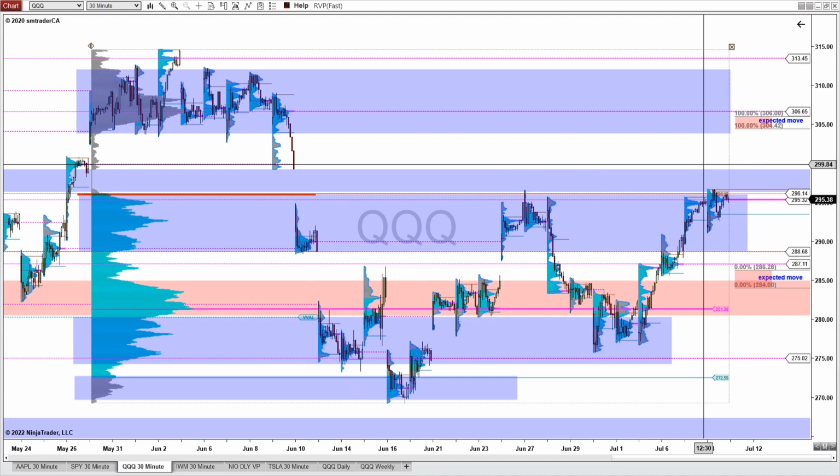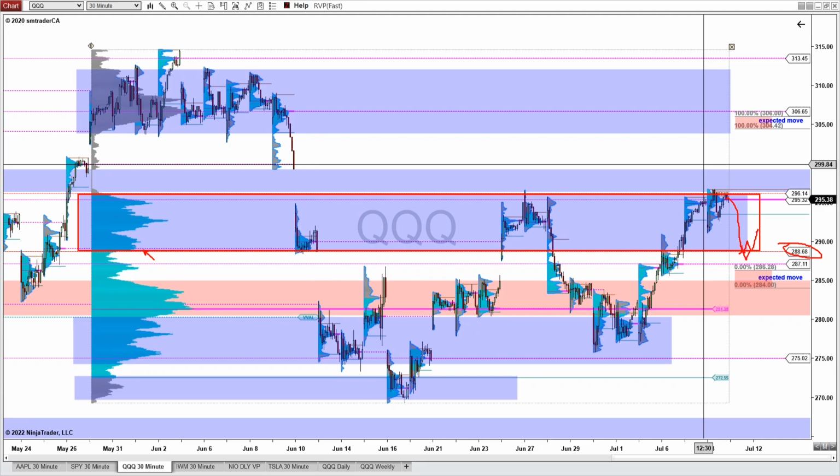And for the downside scenario, we're looking for the price to move back down to this edge here near the 288.68, the lower edge of this high volume zone, and see would it be able to get a bounce back up.